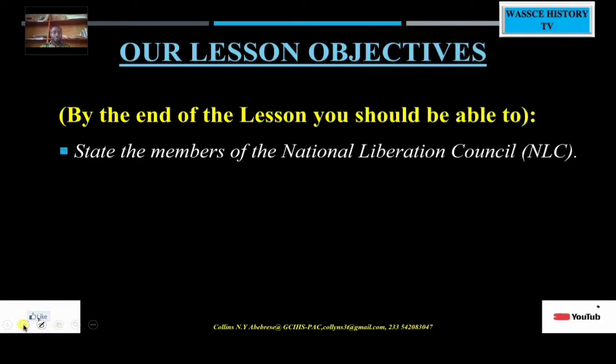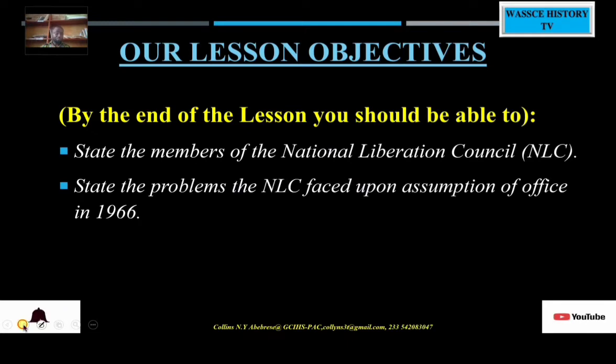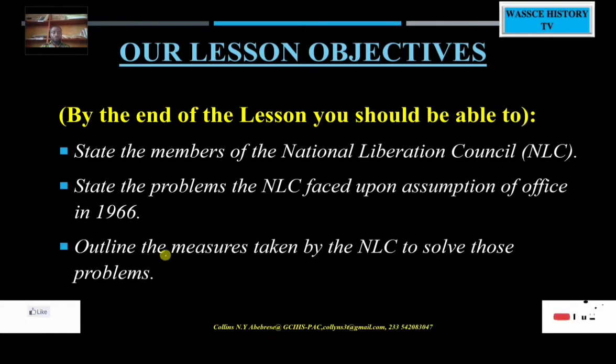Already in the previous lesson, we have talked about the members of the NLC. We've also talked about the problems the NLC faced. So let's look at the measures. Our lesson objective is that by the end of this lesson, you should be able to outline the measures taken by the NLC to solve those problems that we talked about in the previous video.